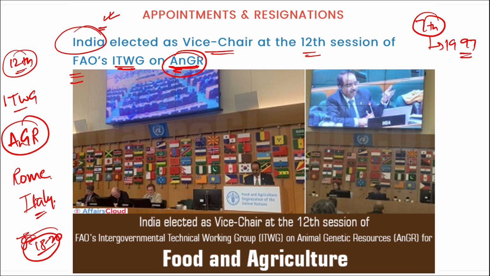There was also discussion on the agenda points on the microorganism, because we know COVID-19 emerged and we know that ice is melting and many of the microorganisms, viruses are being released into the atmosphere because they were stuck, frozen into the ice for millions of years. All right. So remember, India has now been elected as the vice chair at the 12th session of the FAO's ITWG on the animal genetic resources.